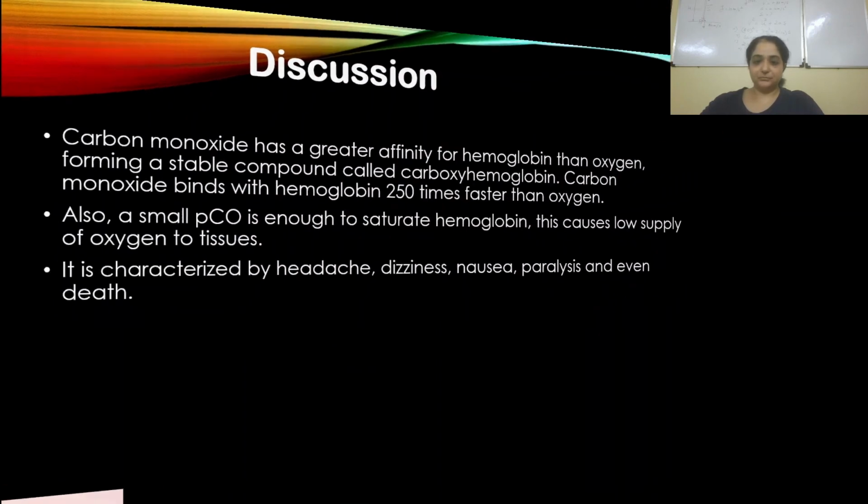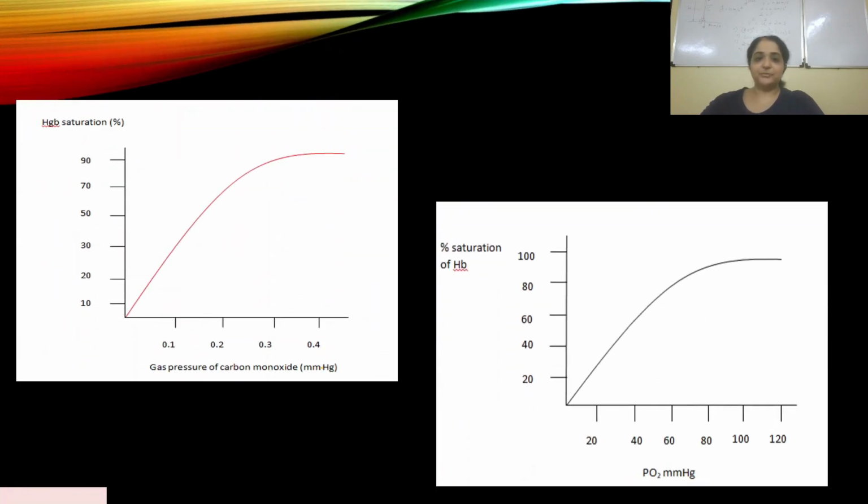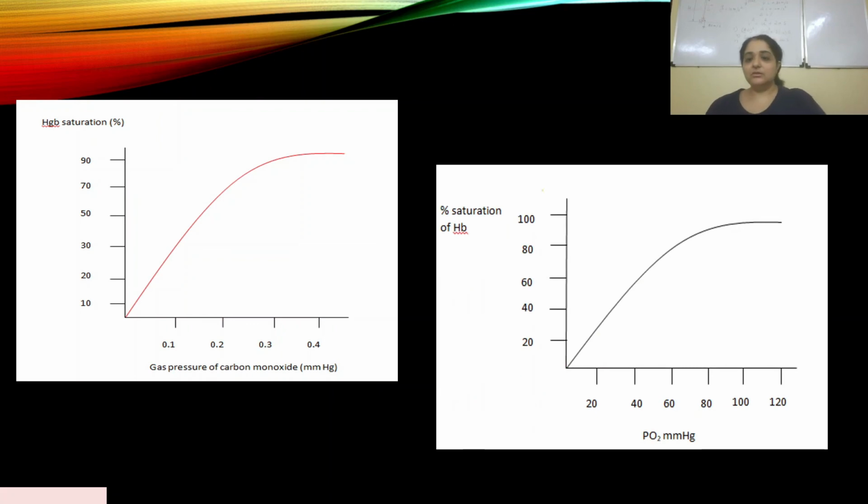Okay, let's look at the graph. Now you are familiar with the oxygen hemoglobin dissociation graph. The reason why I put this graph is to show you that the PO2 on the x-axis is 20, 40, 60, 80, but look at the PCO on this x-axis: 0.1, 0.2, 0.3, 0.4.